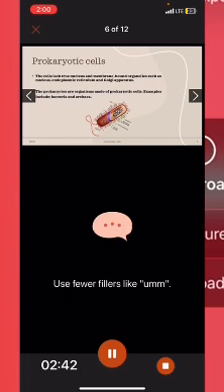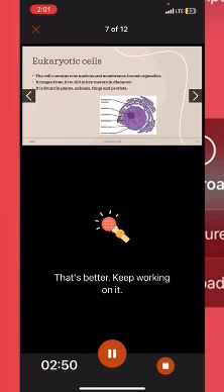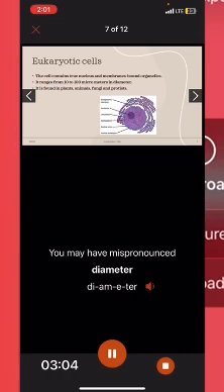So the organisms of prokaryotic cells are mainly bacteria and archaea. In eukaryotic cells, the cell contains a nucleus and membrane-bound organelles, and the size in diameter ranges from 10 to 100 micrometers. They are mostly found in plants, animals, fungi, and protista.